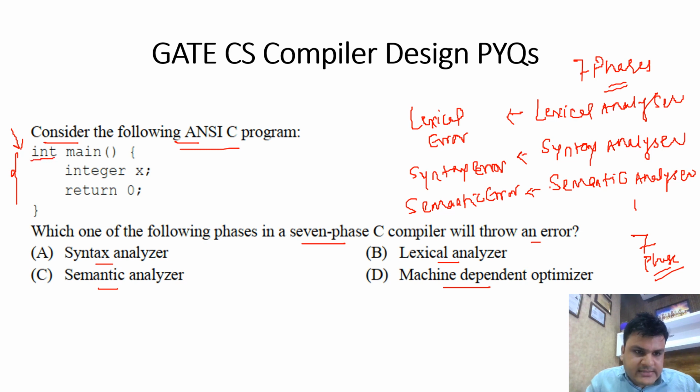One token is int, another is main, another is the open parenthesis, another is the close parenthesis, then the open brace, then integer, then x, then the semicolon, then return, then 0, then the semicolon, and the last token is the closing brace.